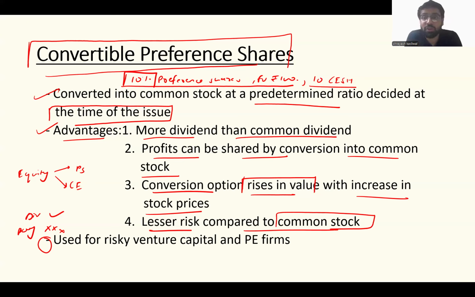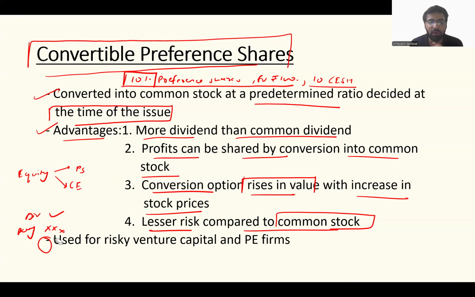Tomorrow if the company is doing very well and they have a lot of profits and you have a little bit of FOMO that common equity shareholders will get those profits and you will not, what will you do? You will convert. So you are getting a fixed dividend as well, and you are getting the upside as well. It's the best of both worlds. That is what convertible preference shares are, and that's why they are less risky compared to common stock.